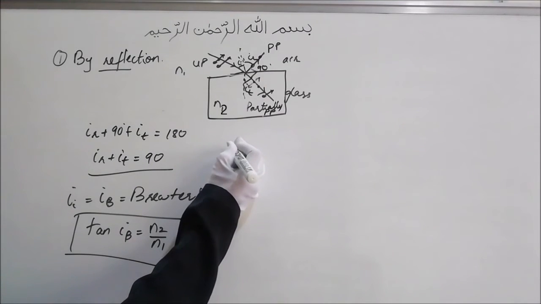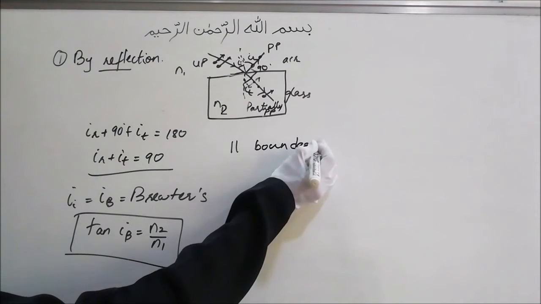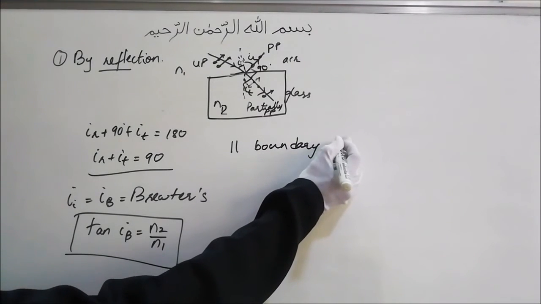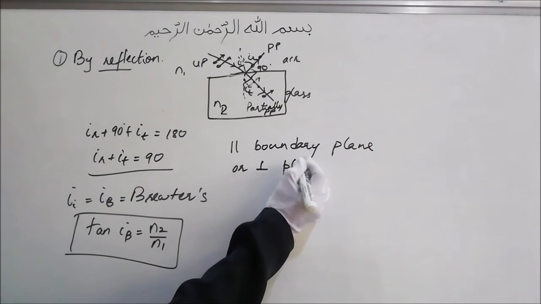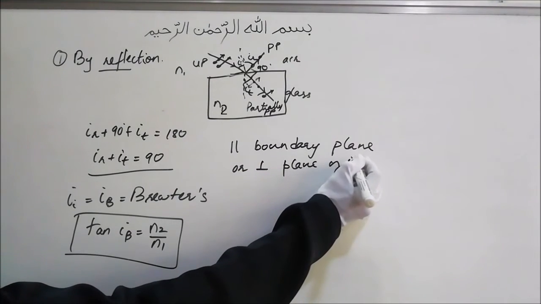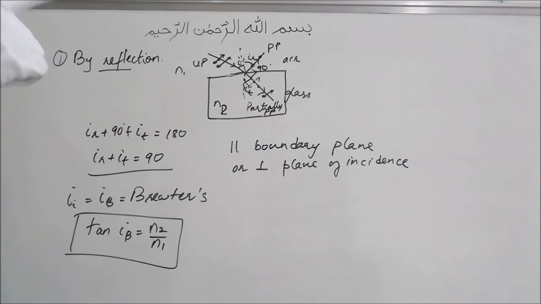The reflected ray will be polarized parallel to the boundary plane, or you can also call this perpendicular to the plane of incidence. So this is one way of getting plane polarized light. The other way of getting plane polarized light is by transmission.